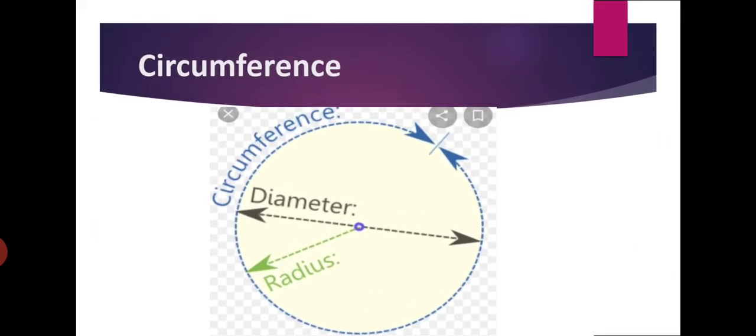Next, what do you mean by circumference of the circle? So the length of the boundary of the circle, the total length of the boundary of the circle, that is known as circumference. You can see here, जो boundary of the circle है उसके ऊपर लिखा हुआ है circumference. So the total length of the boundary of the circle, outer boundary of the circle, that is known as circumference. So circumference is the distance once round the circle.